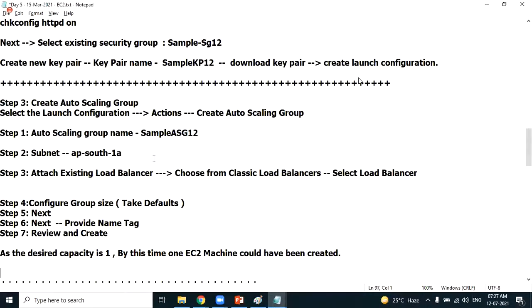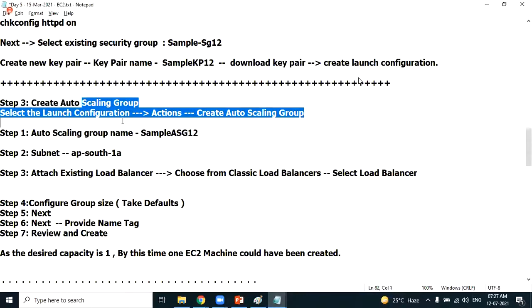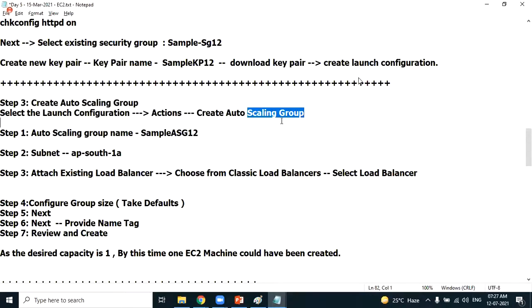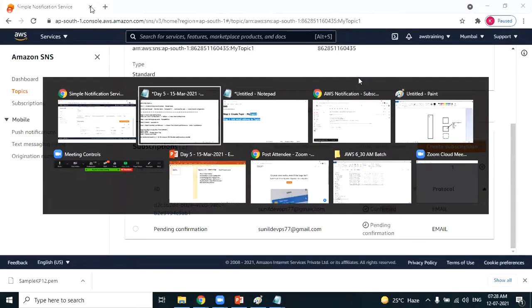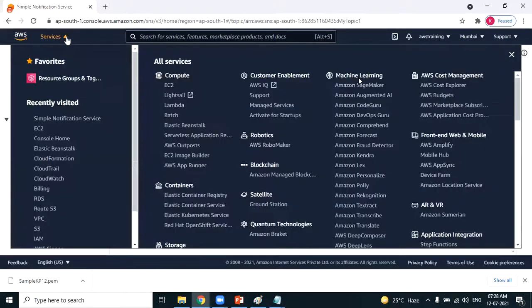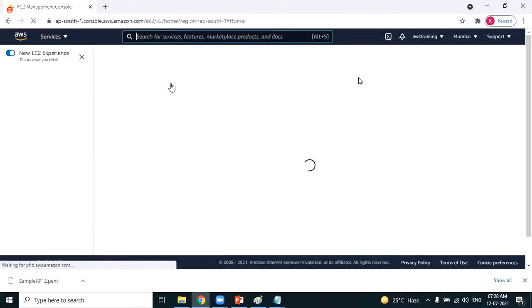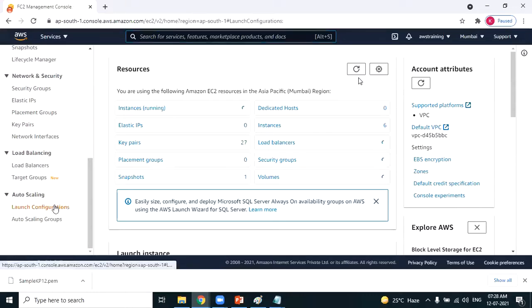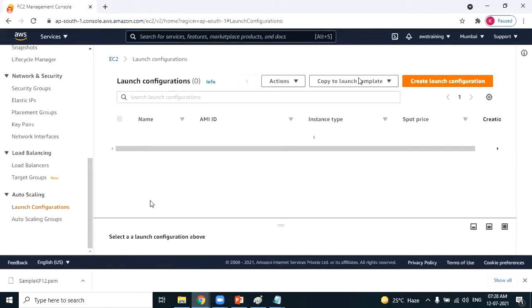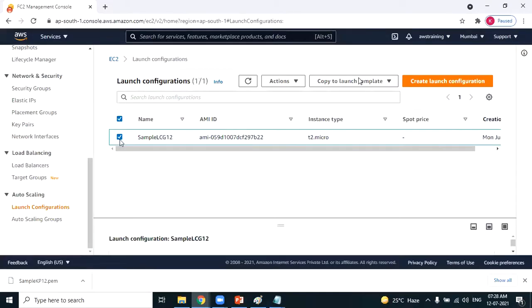Obviously, we also mentioned the topic which we have attached. Okay. So create auto scaling group, select the launch configuration. Based on the launch configuration, we'll be creating auto scaling group. SNS is done. Go back to EC2. Select the launch configuration. Based on the launch configuration, I'm creating an auto scaling group.